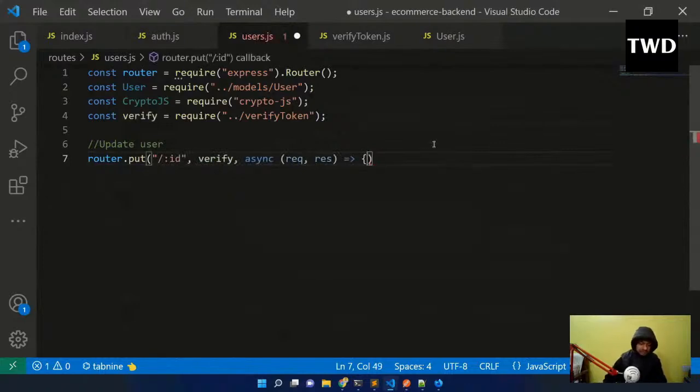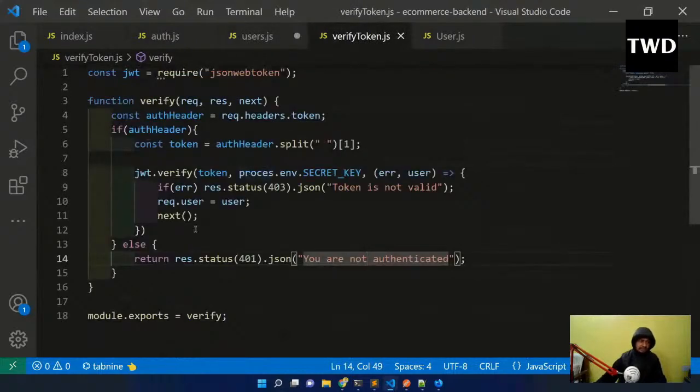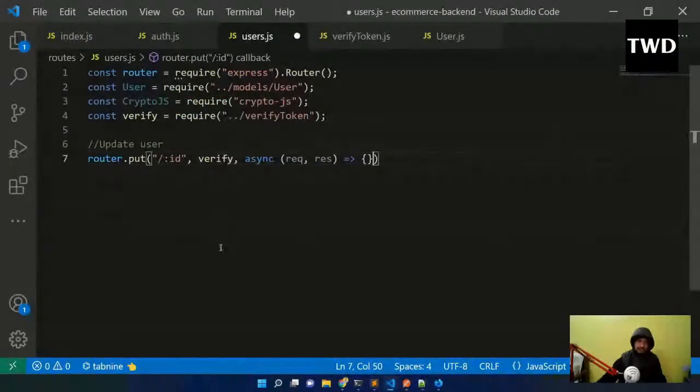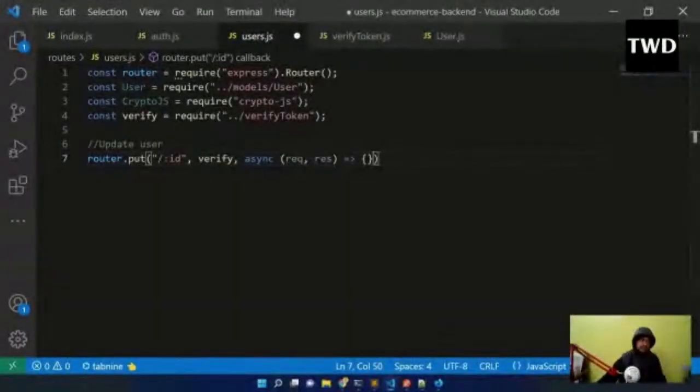I'll have this verify thing. So what is this verify? Verify token. I have to verify whether I am allowed to do this thing. So with this JSON web token, I am going to verify. Then after that only this will run. If this verify fails, it will not run. If it is not a registered user, then we are not going to allow it to update. Okay, so that is there.